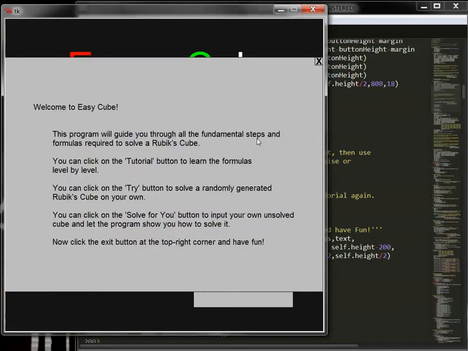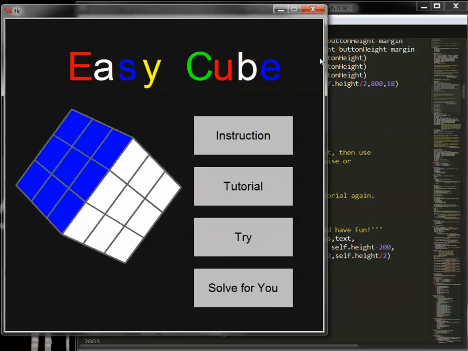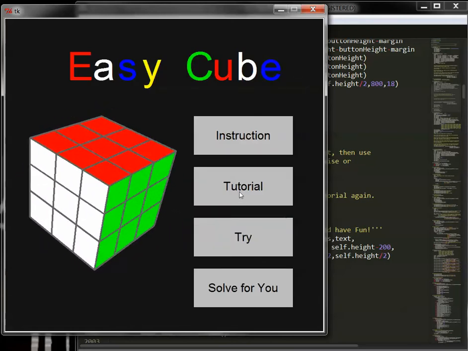So this program will guide you through all the fundamental steps and basic formulas to solve a Rubik's Cube. The program has three major sections: the tutorial section where you can learn the formulas, the try section where you can solve a randomly generated Rubik's Cube on your own, and the solve for you section where you can input your own unsolved cube and let the program show you how to solve it. If you are new to Rubik's Cube, you can start with the tutorial part.